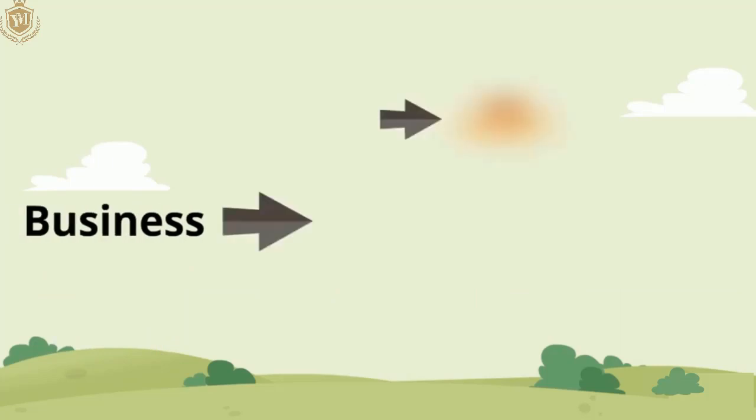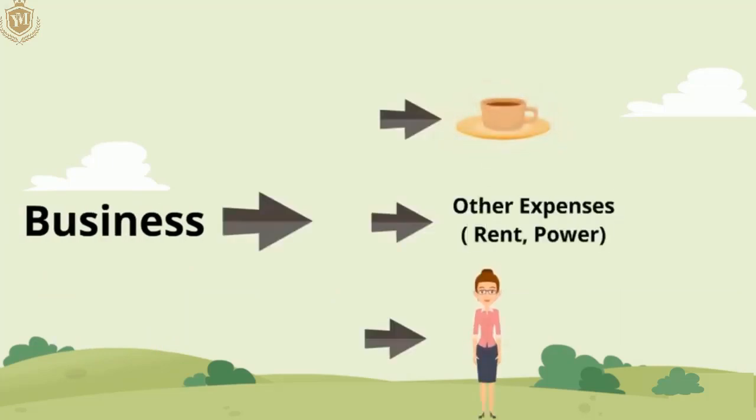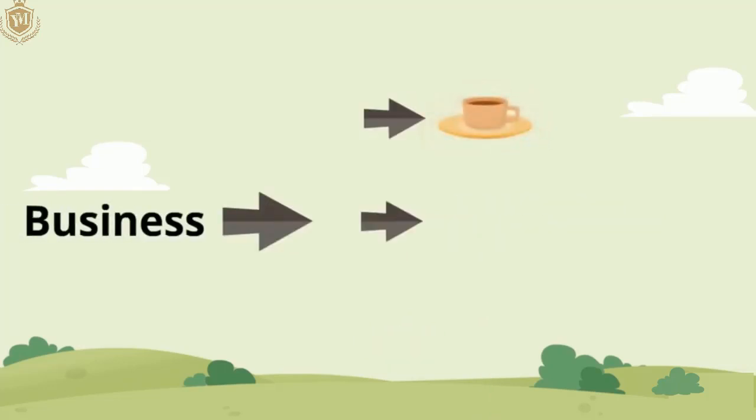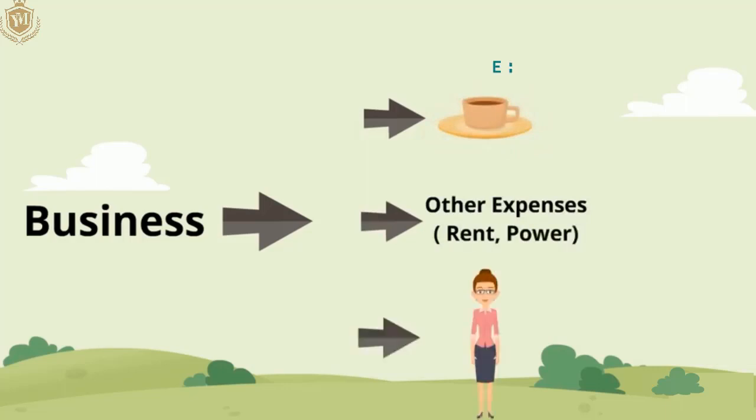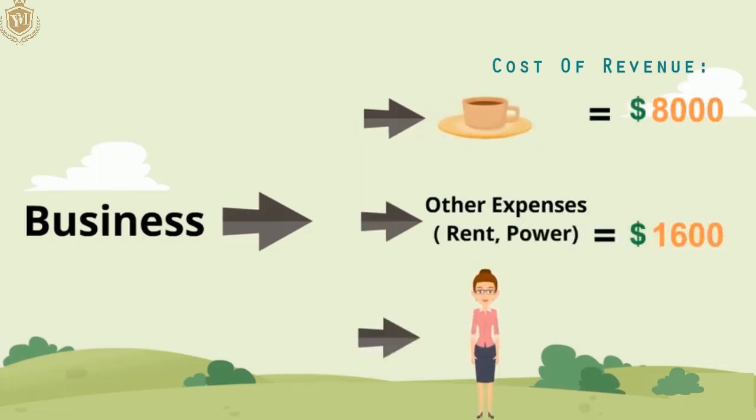All right, so now again the business has some expenses, so the cost of revenue has to be deducted from the revenue to get the net profit or the earnings. In this case the cost of revenue is $8,000 for the coffee, $4,000 for the rent and power, and $8,000 for the employee, let's say.